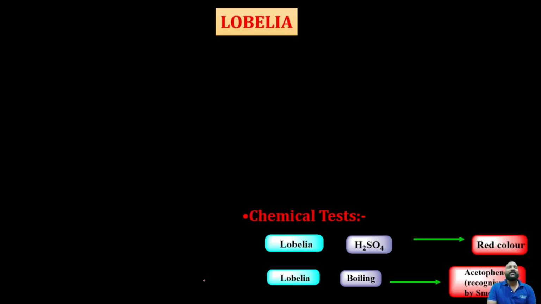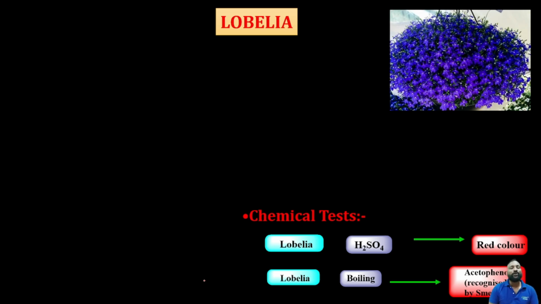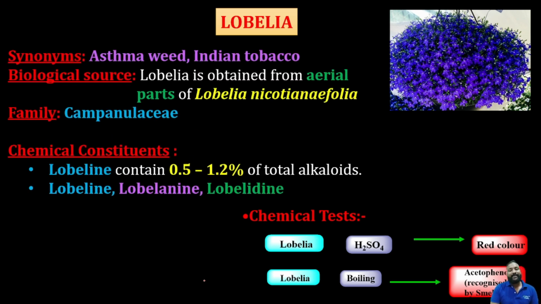Next, coming to the first one, we are going to start with the first drug in the pyridine alkaloids, that's lobelia. You can see on the screen at the right corner the lobelia flowers, which are very attractive, bluish-colored flowers. Okay, so coming to that, what is a synonym with respect to our examination, especially for pharmacognosy?